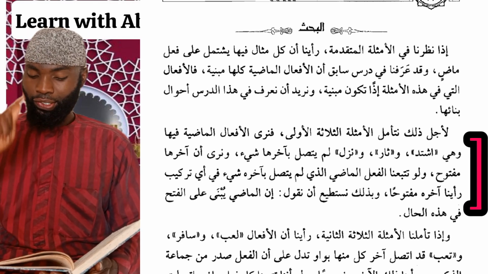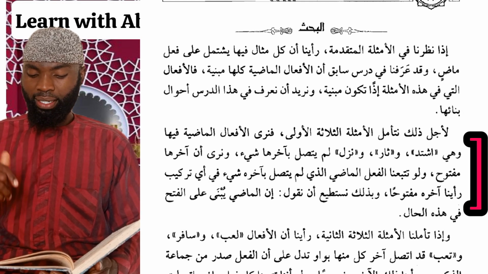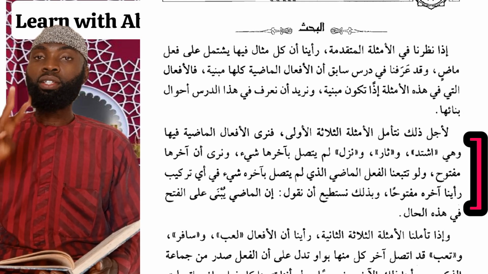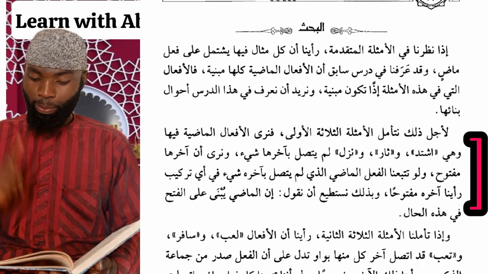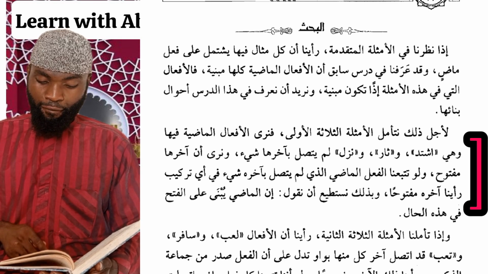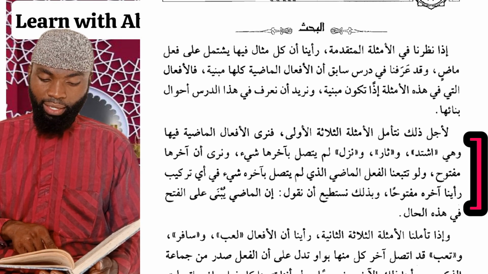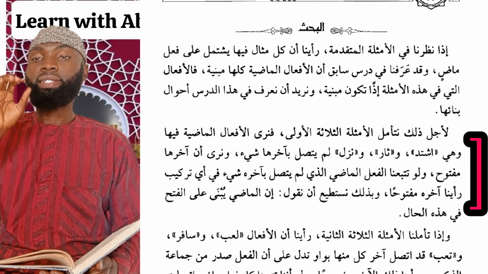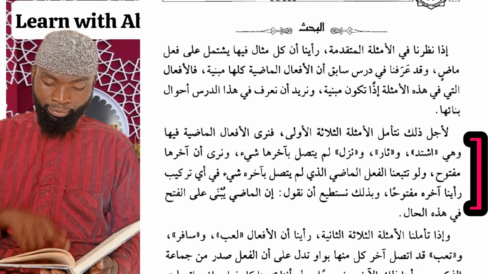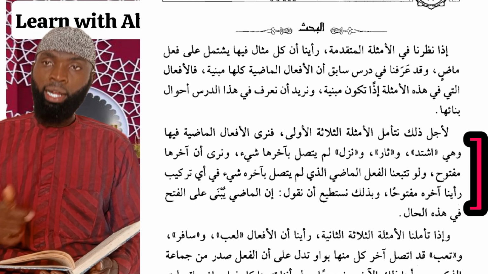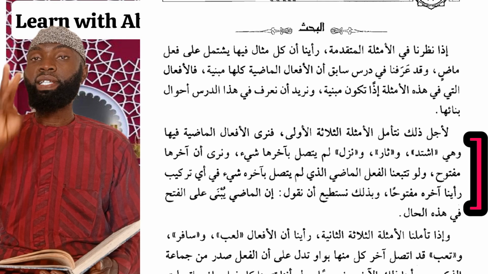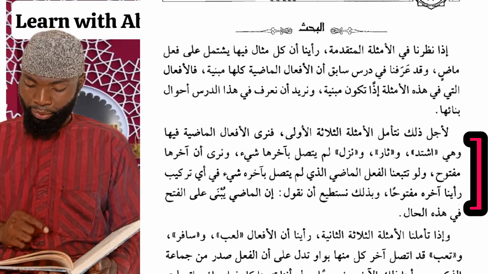As such, we want to ponder over the first three examples. Example number 1 to 3, let's ponder over it. Here we'll find out that the three past tense verbs in it are the word ishtadda, the word thara, and the word nazala. These are the three past tense verbs in the first three examples.